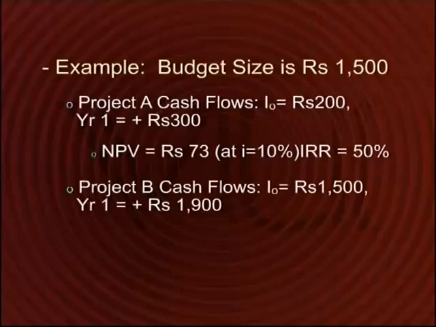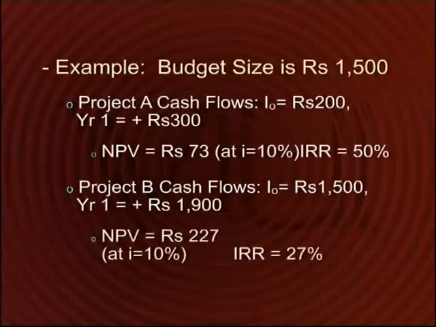Project B has the following cash flows: initial investment of 1,500 rupees. That is a cash outflow, so it should carry a negative sign. Then it has a net positive cash inflow of 1,900 rupees, which you can show by means of an upward pointing arrow. And if you calculate the NPV of Project B, that comes out to be positive 227 rupees at a required rate of return of 10%, and the IRR for Project B comes out to be 27%.